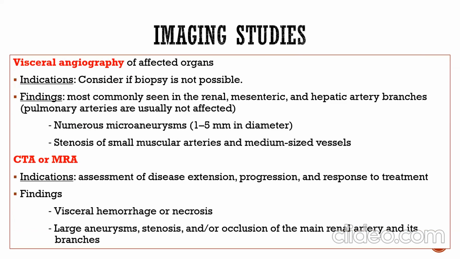Visceral angiography of affected organs. Indication for this procedure: considered if biopsy is not possible. Findings are most commonly seen in the renal, mesenteric, and hepatic artery branches. Pulmonary arteries are usually not affected. Numerous microaneurysms between 1 and 5 mm in diameter. Stenosis of small muscular arteries and medium-sized vessels.